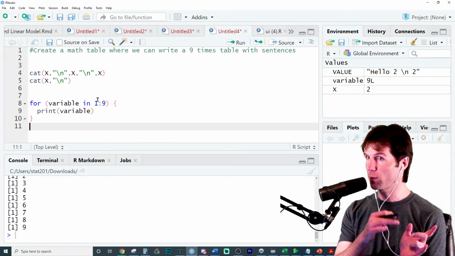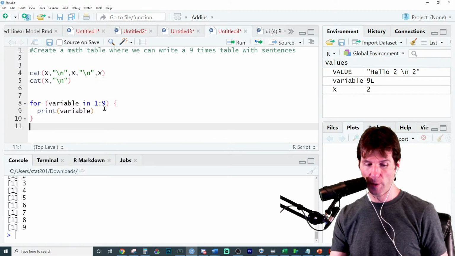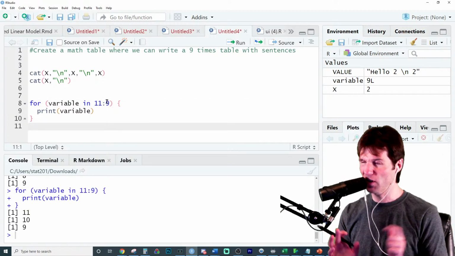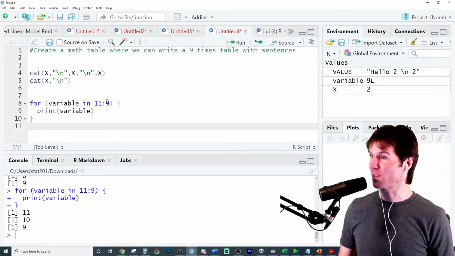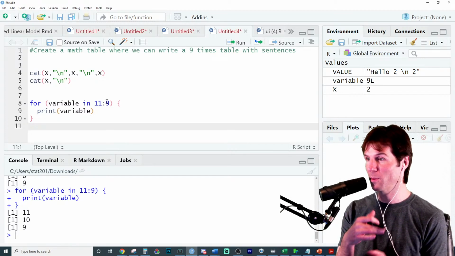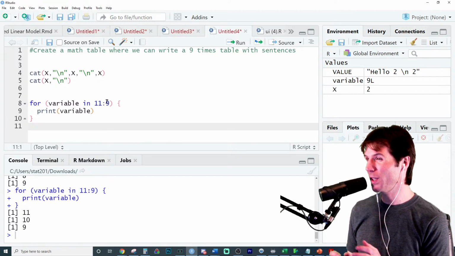It stores 1 into variable, prints variable. Stores 2 into variable, prints variable. And we could shorten this a little bit, or go right here and say 11 through 1. I'll go backwards. There we go. Why not? It creates a backwards vector. Stores 11 into the variable, prints the variable. Stores 10 into variable, prints the variable. Stores 9 into variable, prints the variable. So the vector controls the numbers it goes through, or the things it goes through.